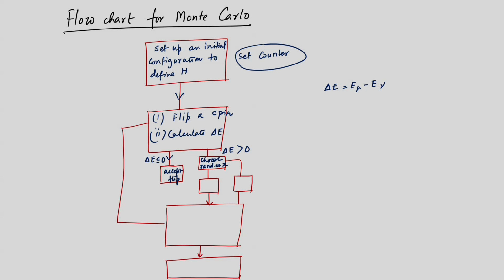Okay. Then you see whether x is greater than or equal to exponential minus beta delta E. If that is the case, then you accept the move, accept the flip. If not, reject the flip, and one actually goes to a new configuration.